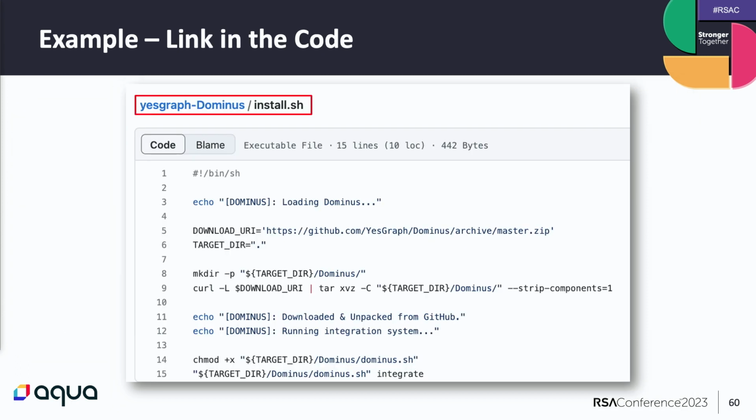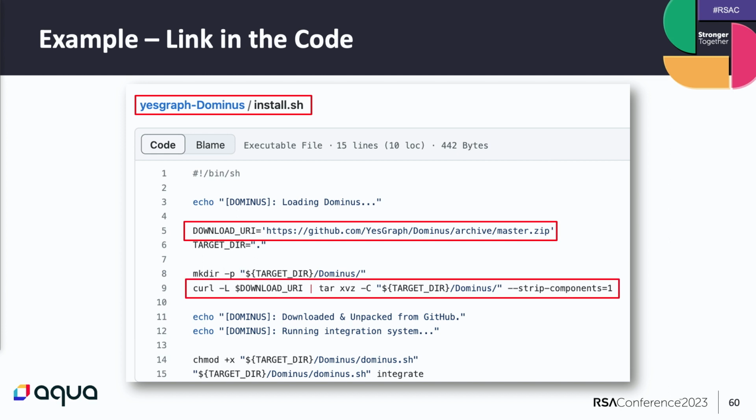Another separate example I want to show you here is about a link in the code, and not README instructions. We see here we have the install.sh script of the company, and within it the download URI that points to a zip inside a repository that is vulnerable to repojacking. We can see it takes this download URI, downloads the zip, and untars it. And from within the untarred zip, it takes the dominus.sh script and runs it.